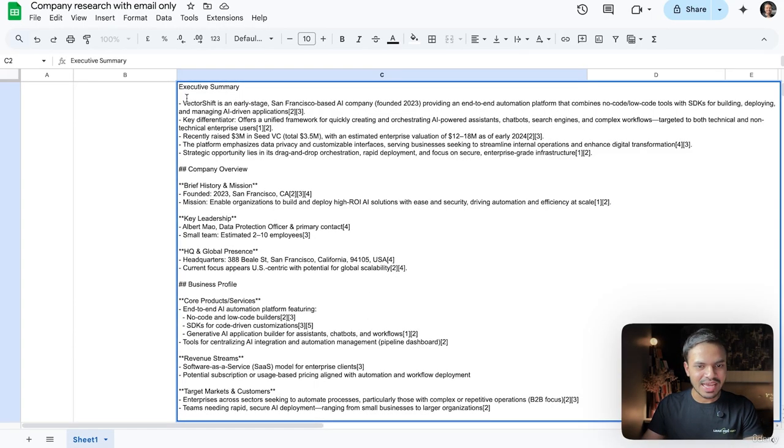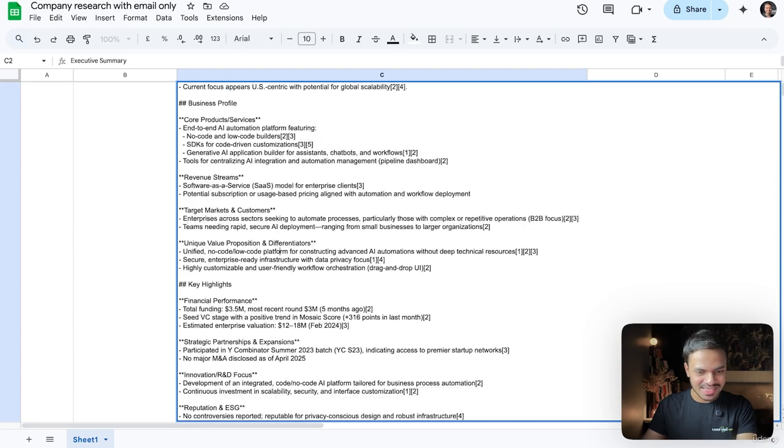So first of all, we will get this executive summary. VectorShift AI is an early stage VC-backed company. Their headquarters and global presence, their business profile, which is their products and services, their revenue streams, their target market and customers, literally everything that you need to know about that company.